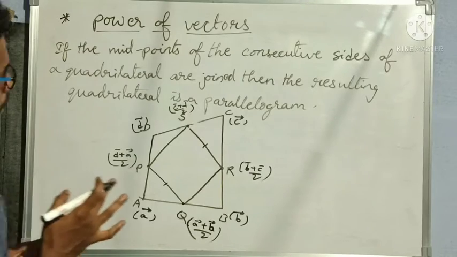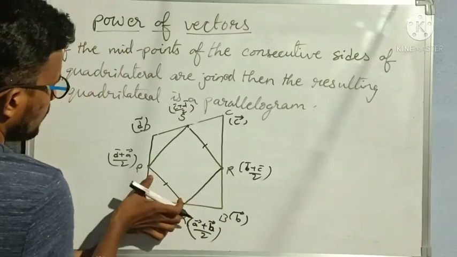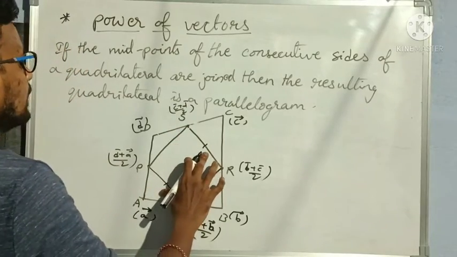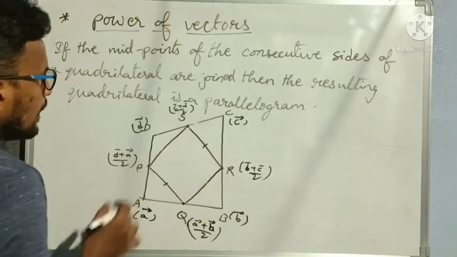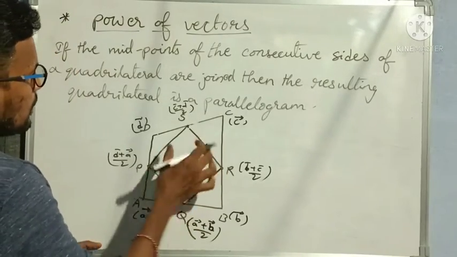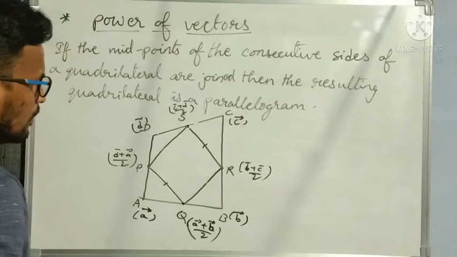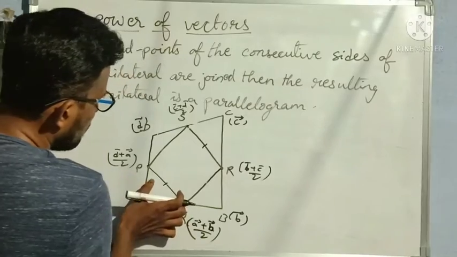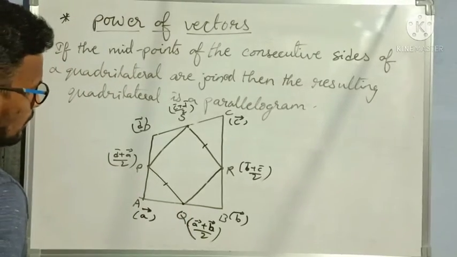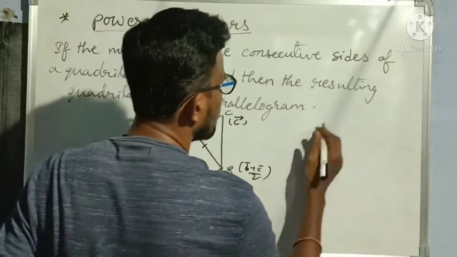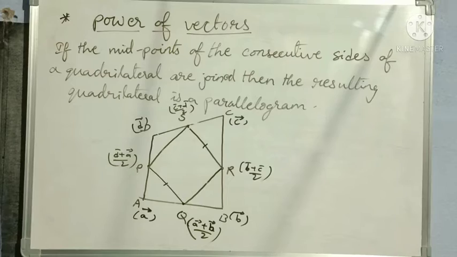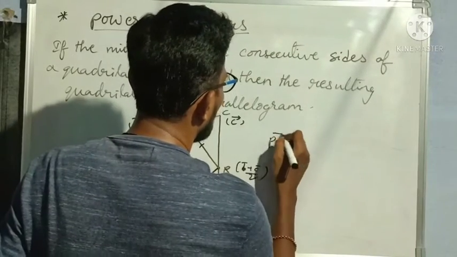Now if I prove that this side is equal to this side, then I can say that these two sides are equal. In the same way, when I prove that this side is equal to this side, I can say that when opposite sides are parallel, then it is a parallelogram. So now let me take the distance between these two. For suppose I want PQ bar.